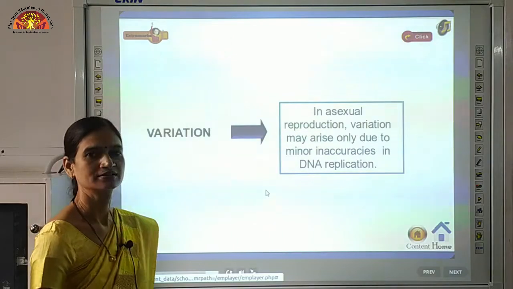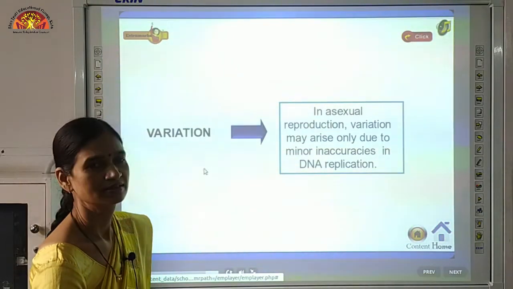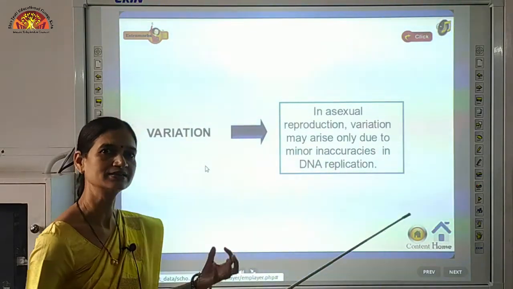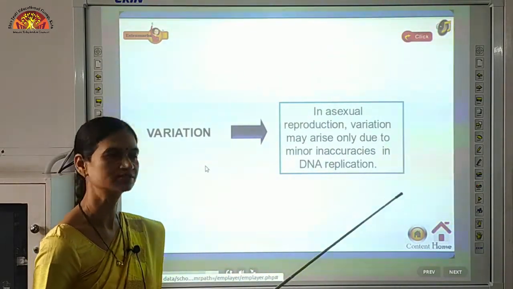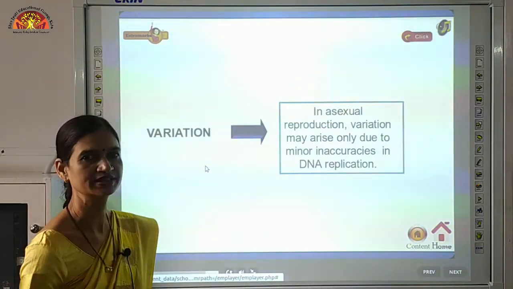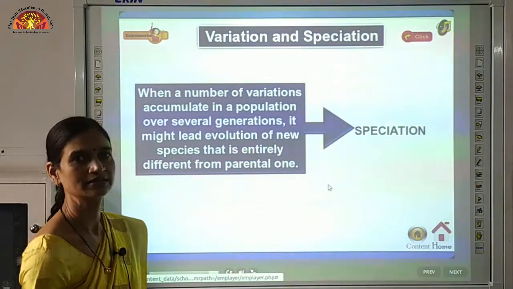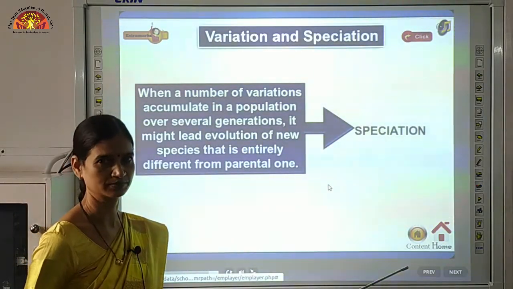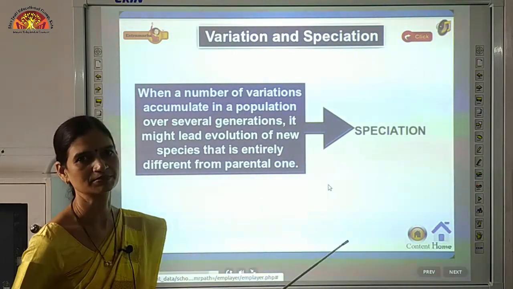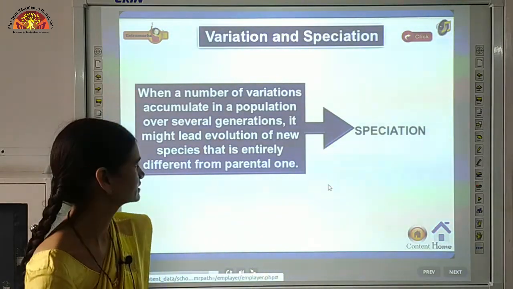So variation is very less in asexual reproduction. Only, as we have seen, due to minor inaccuracies while DNA copying, small errors in the DNA copy cause variations. And when a number of variations are accumulated and variations become very many, what will happen? New species will be formed, and the process of formation of new species is called speciation.